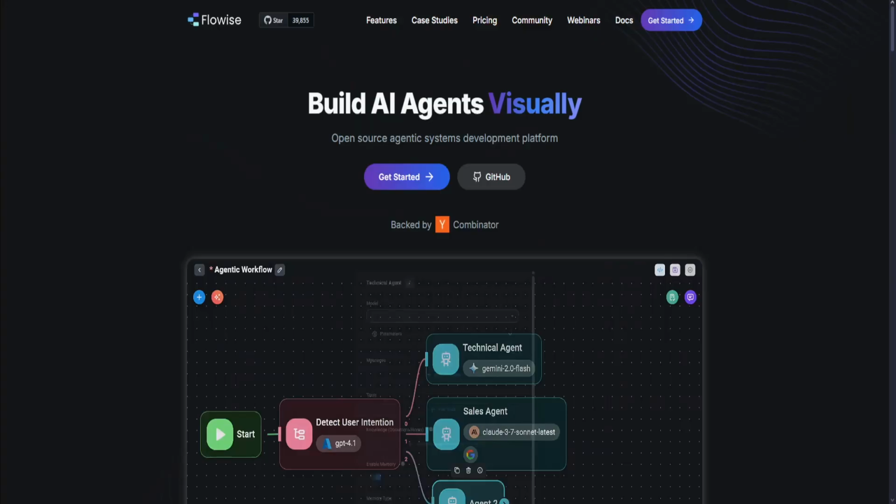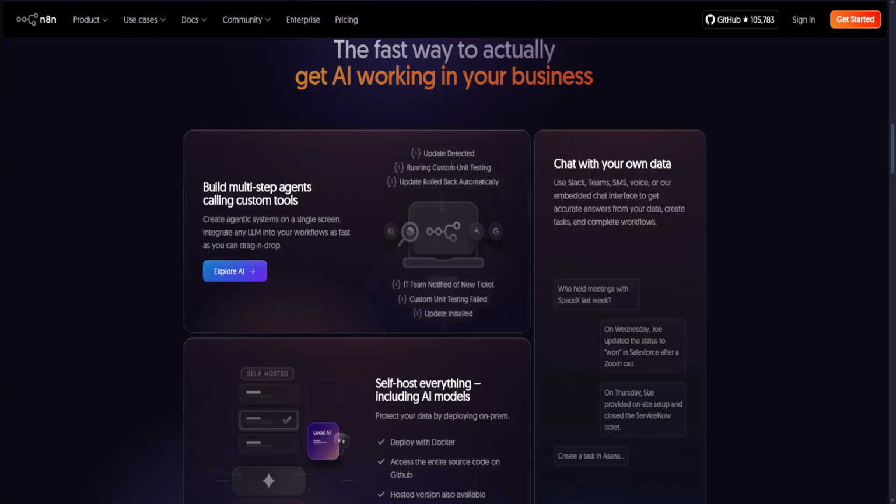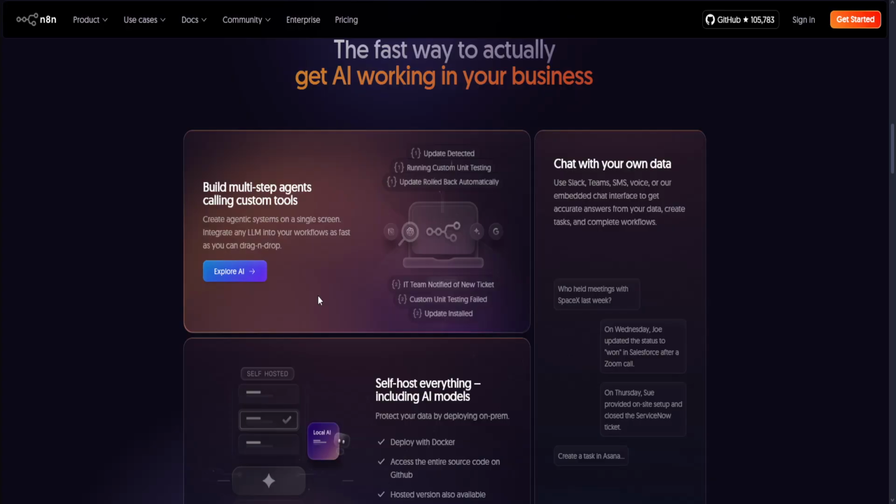N8n versus Flowise AI. Let's start with N8n. So N8n is an open source workflow automation tool like Zapier or Make, but built for developers. You can self-host it and automate anything using API calls, logic, and custom scripts. Now let's talk about its pros and cons.